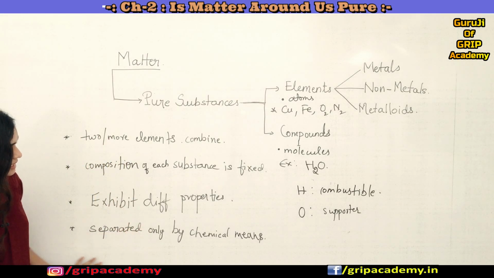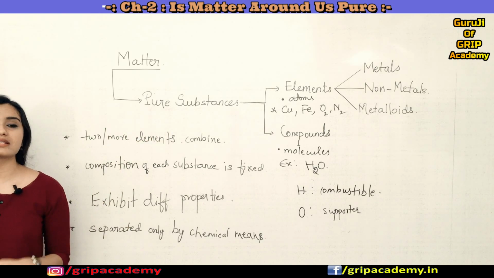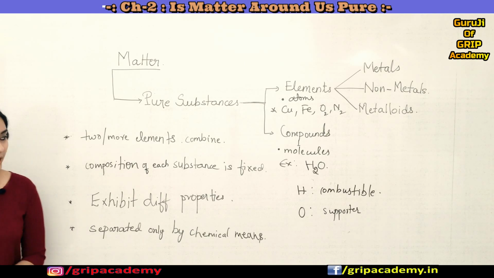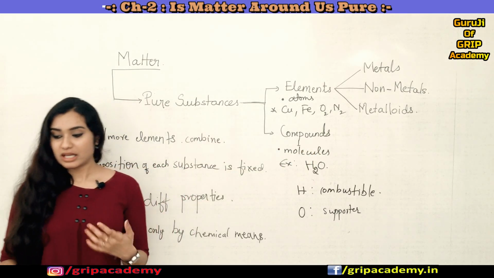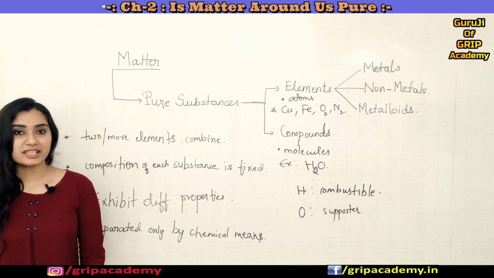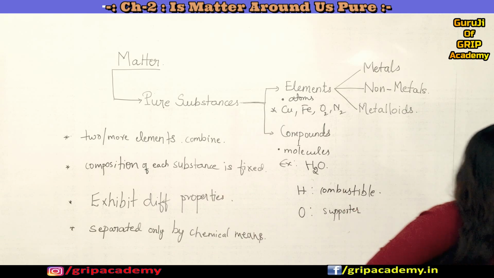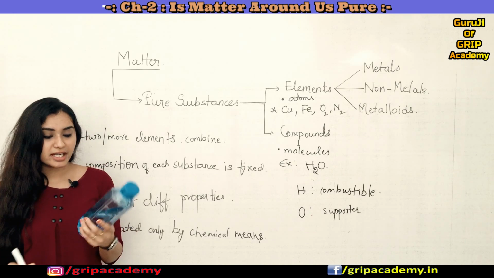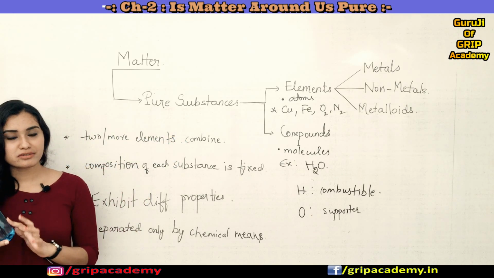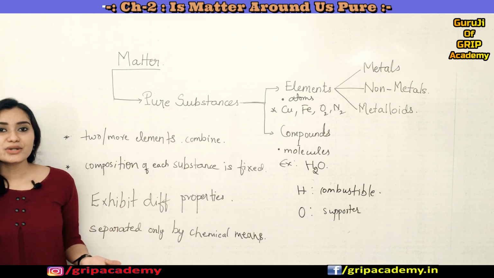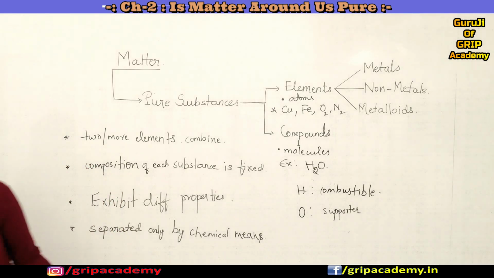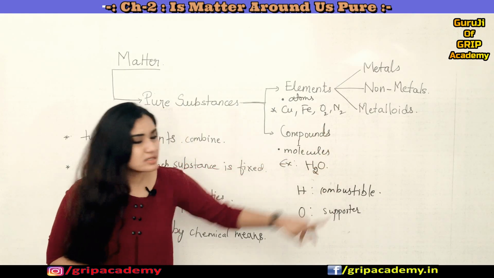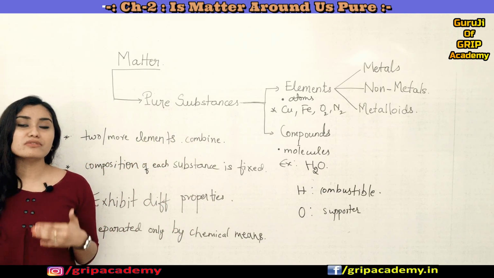And the last property is that the constituents of these compounds can be separated only by means of chemical methods. See, water again we can take. For example, I'm having one bottle of water here. If someone asks me to separate oxygen gas or nitrogen gas out of it, will I be able to do it? No, right? I can't do it by any physical methods. This hydrogen and oxygen can be separated only by means of chemical methods.